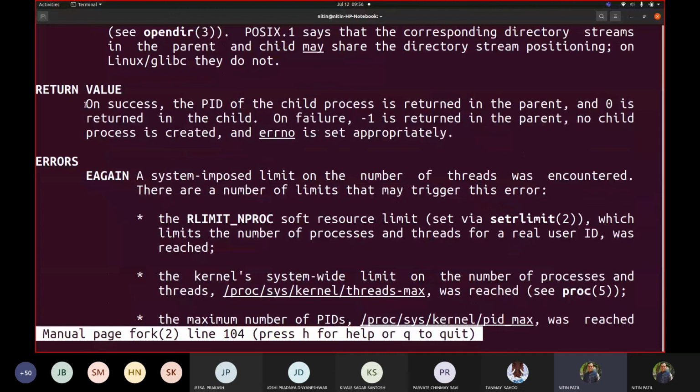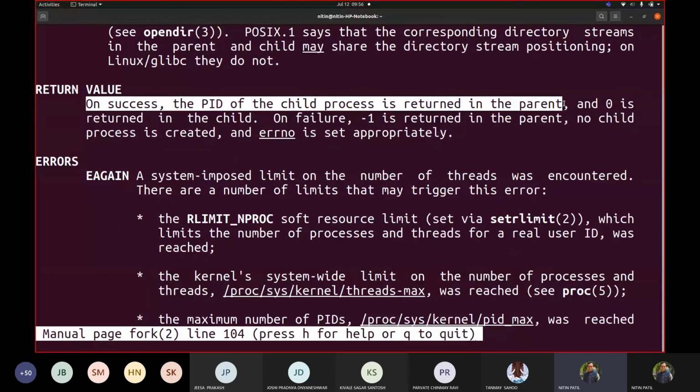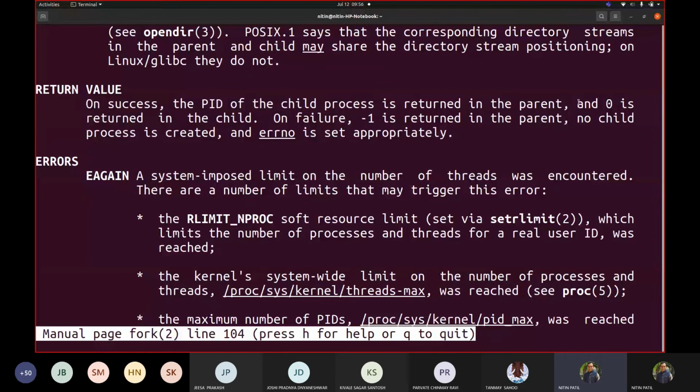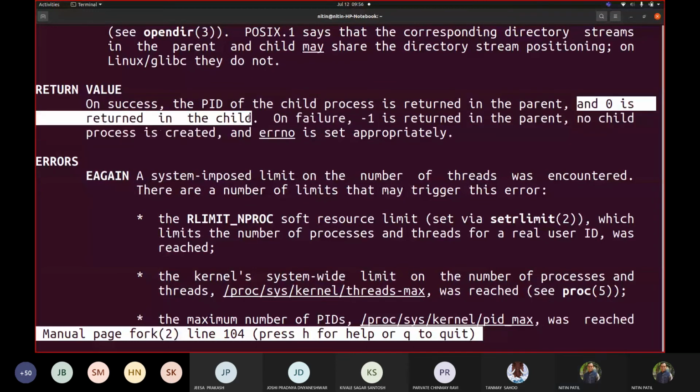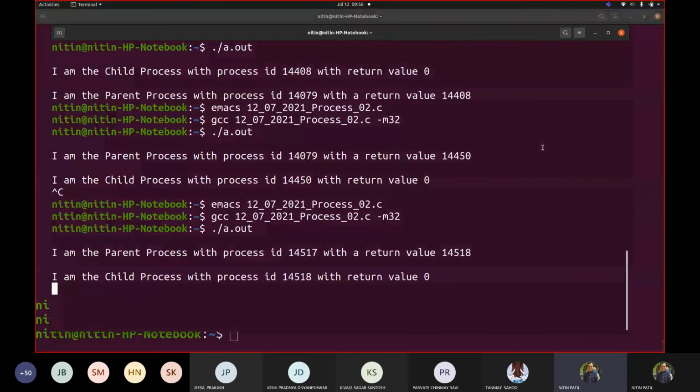Yeah, so on success, the PID of the child process is returned to the parent. Correct? That's what we could see there, the statement. And 0 is returned in the child. Now suppose if it cannot create a process, then it should return -1 with no child process created. Correct? That's what was shown to you here, the way that we executed it. So in the parent, it got to know what the child ID is. And when it was in the child, it says I do have a return value of 0.